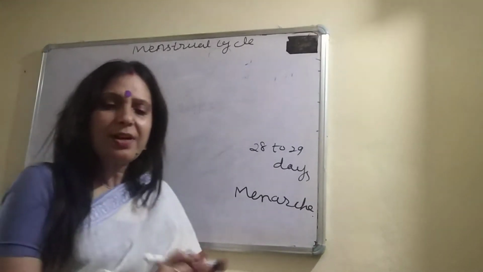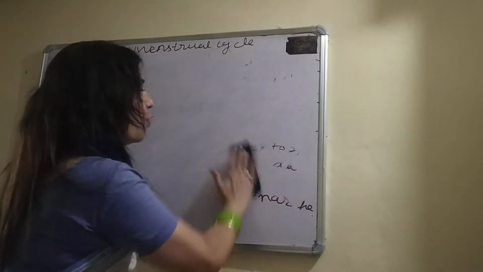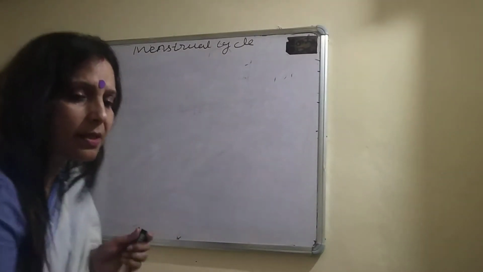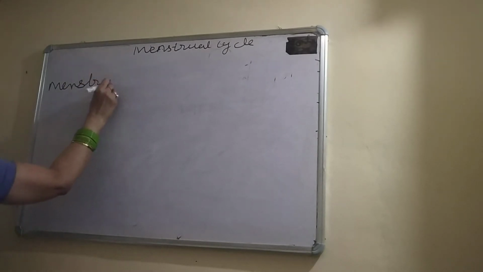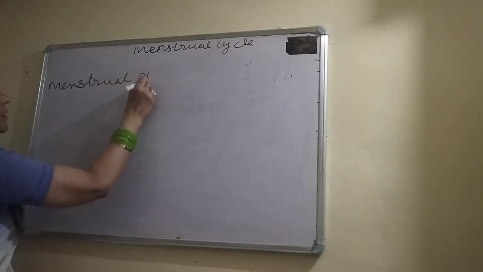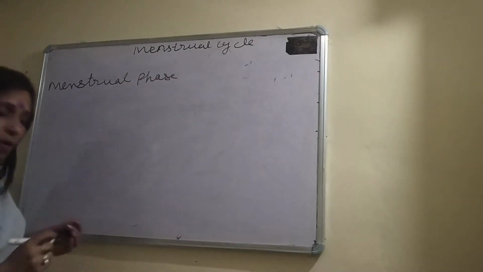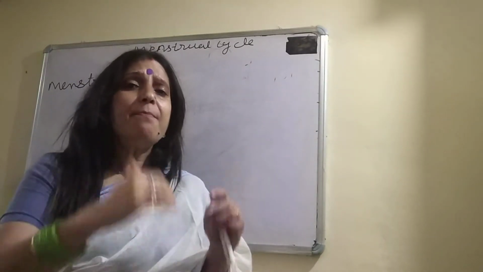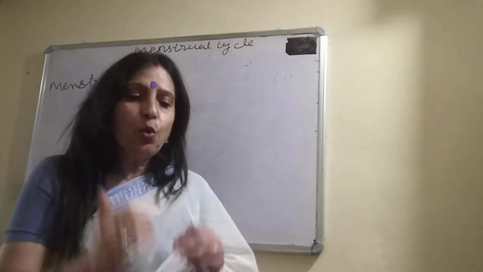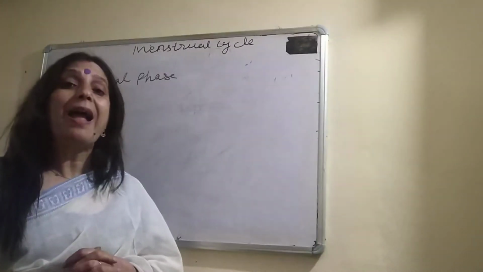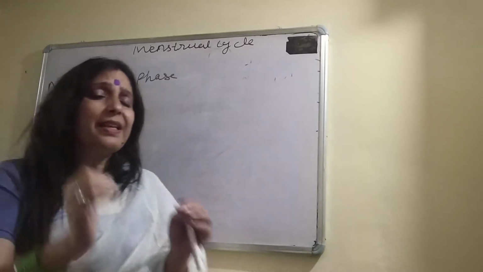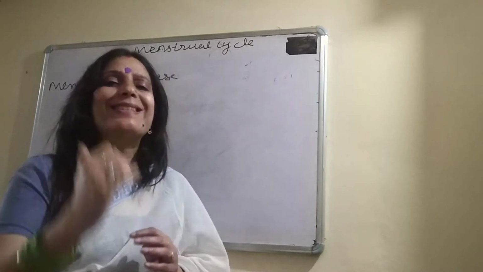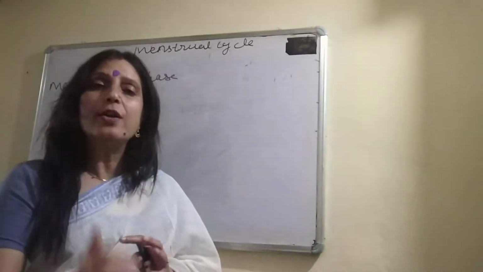Okay, the menstrual cycle is divided into 4 phases. The first phase I am taking is called the menstrual phase. What is the menstrual phase? In the menstrual phase, the uterus inner wall, the endometrium, I taught you. Are you getting my point? The uterus inner wall endometrium disintegrates, causing bleeding.